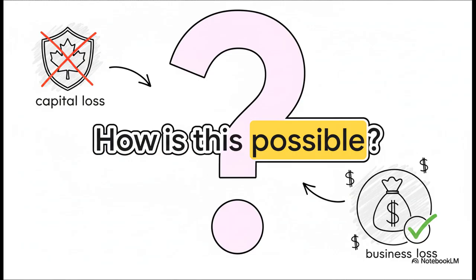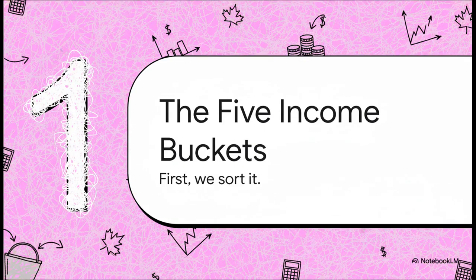Well, believe it or not, it's not a mistake. It's a result of a very specific, very rigid formula that's buried deep inside the Income Tax Act, and we're about to crack it wide open. To solve this little puzzle, first we have to get our heads around a key idea. The tax system doesn't see all money as being equal. No, it sorts every single dollar you earn into 5 distinct buckets. It's not just about how much you make, it's about what kind of money you make.